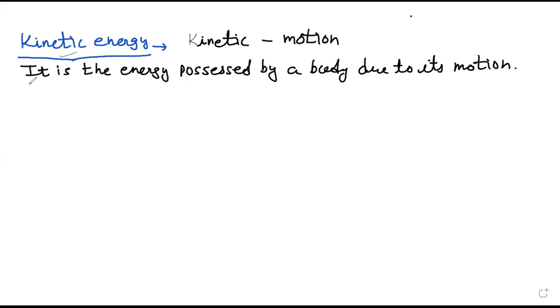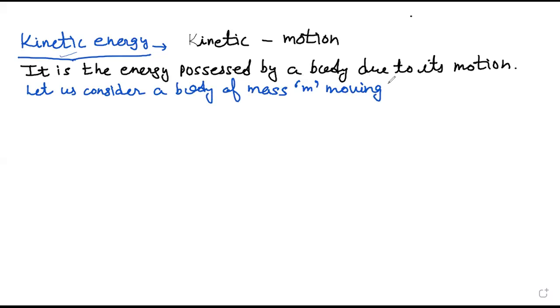Okay. So now, first of all, let us consider a body of mass m moving with velocity v.